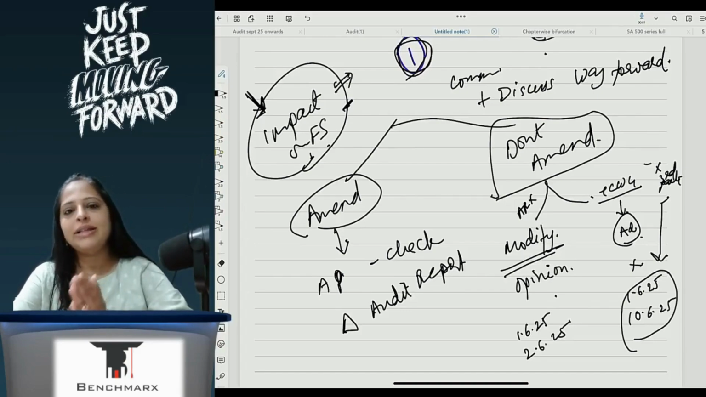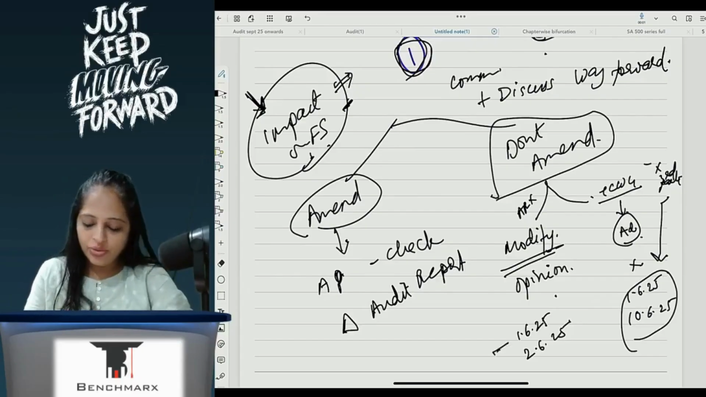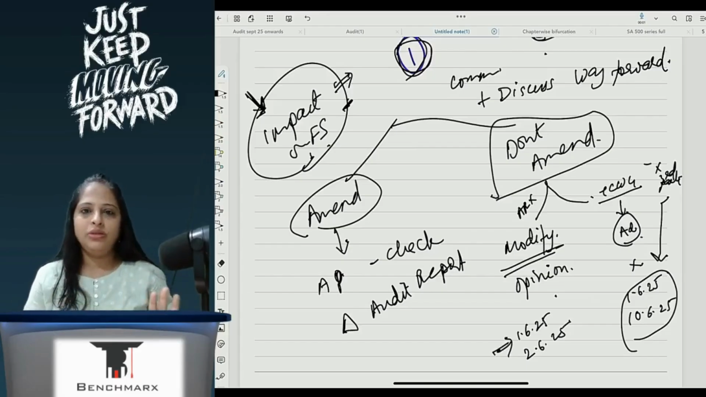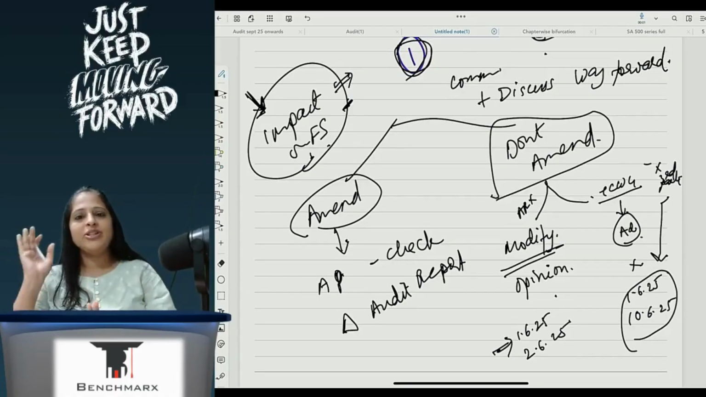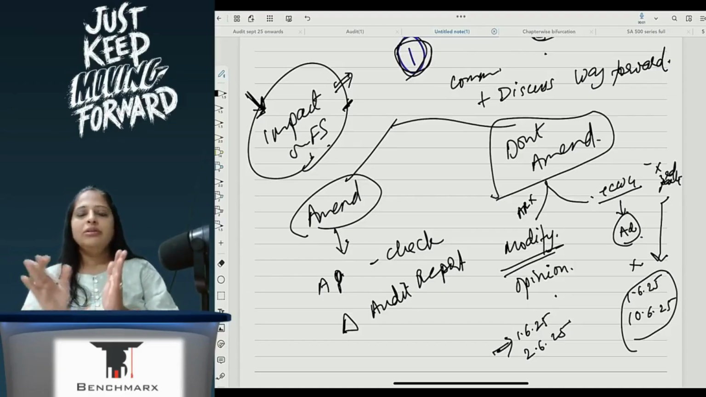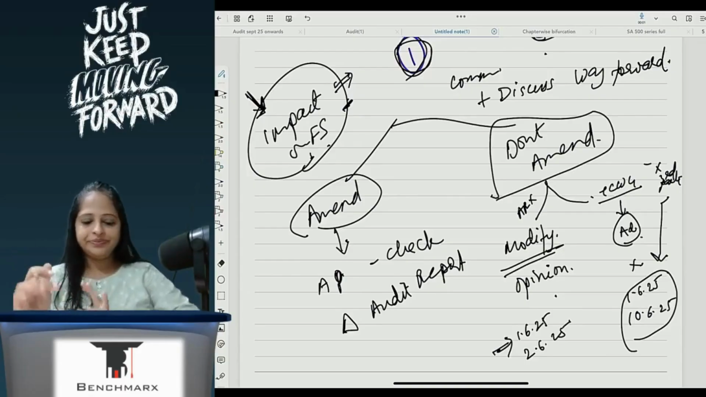So the financial statements need to be amended and the audit report issued on 1st June does not hold true. Understood? So that is what I will do. So this is situation number 2, where financial statements are not issued, but the audit report is issued.